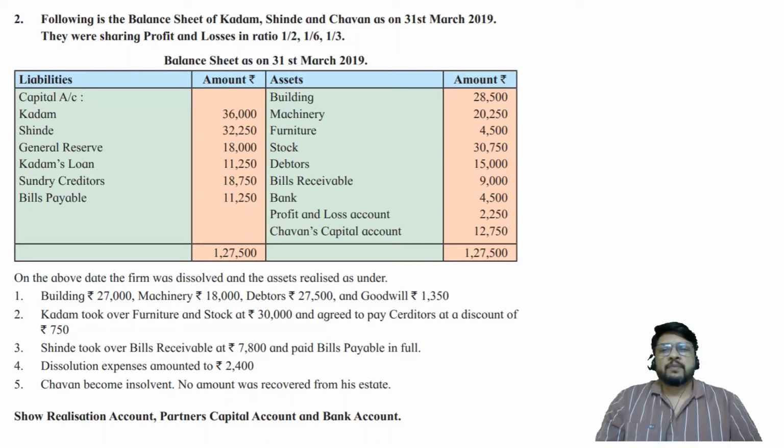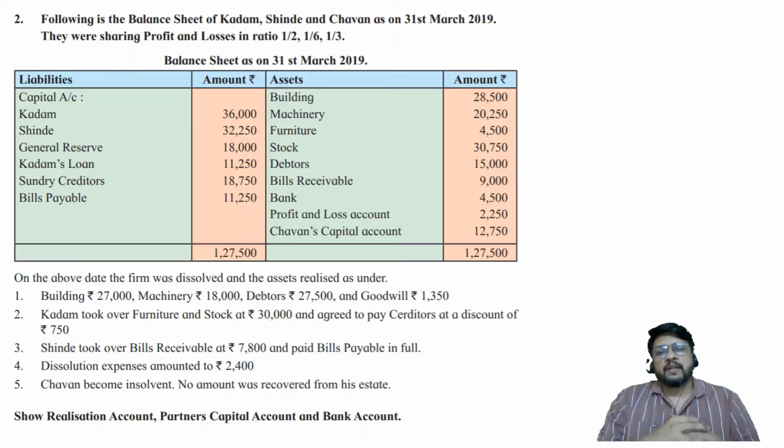Following is the balance sheet of Kadam, Shinde and Chauhan as on 31st of March 2019. They were sharing profits and losses in the ratio of half is to 1/6 is to 1/3. This is a little different method of giving the profit sharing ratio. We'll have to keep the denominator same so that we will get the proper profit sharing ratio to be used in our solution.